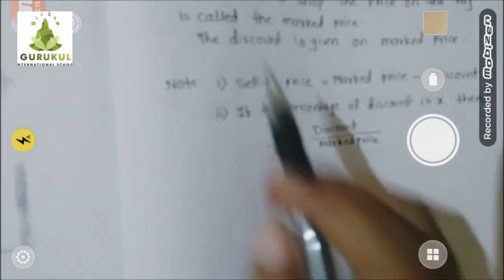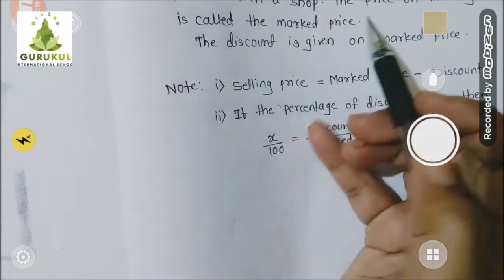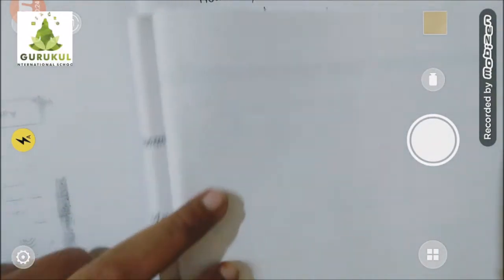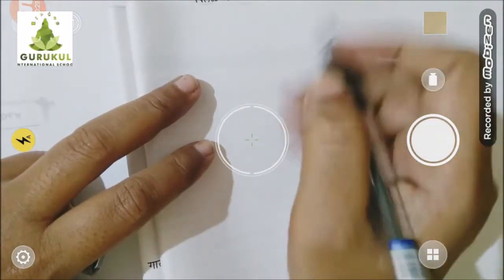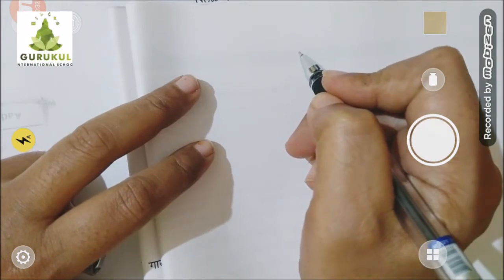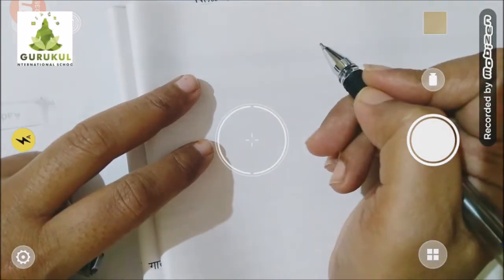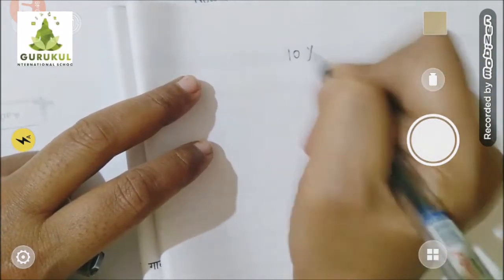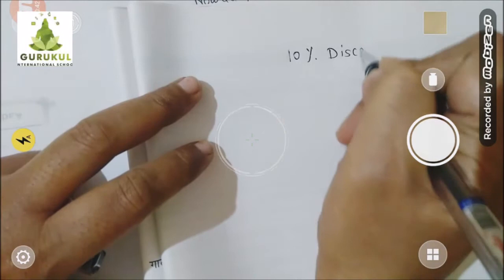Okay, so where I was explaining you in last video, generally discounts are given in percentage form. So to explain you this, let me show you one example. Suppose you went in one shop. On shop, it is written 10% discount on every cloth. It's a cloth shop, and 10% discount on every cloth.